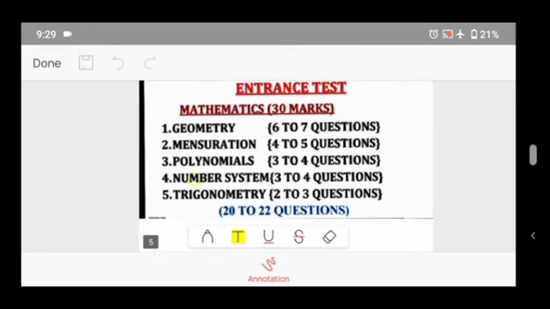Now marks. Mathematics 30 marks. From mathematics 22 questions come. Geometry: 6 to 7 questions from this chapter. Mensuration: 4 to 5 questions. Polynomials: 3 to 4 questions. Number system: 3 to 4 questions. Trigonometry: 2 to 3 questions. Trigonometry, I think, is compulsory in all entrance exams. Trigonometry questions are there.